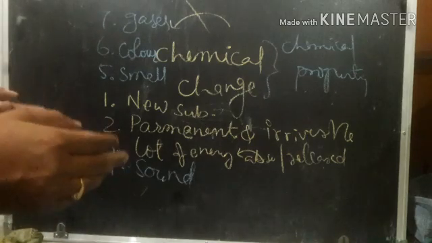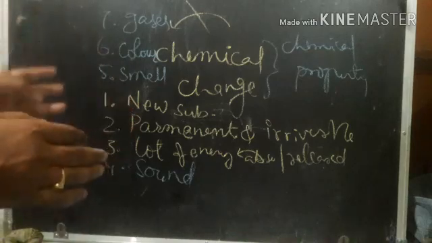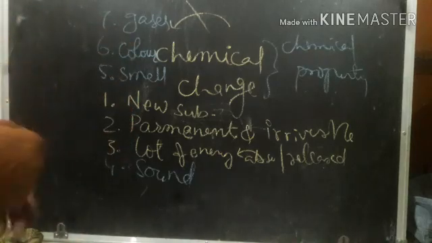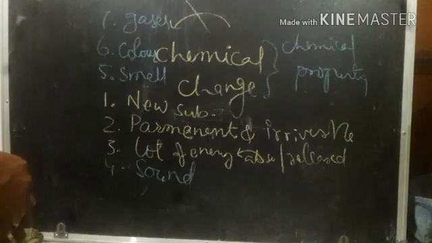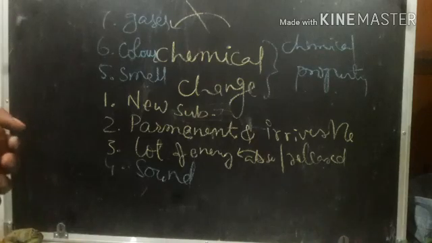In the next session we'll learn lots of examples about chemical changes. We just saw only one, that is burning the paper, a permanent change.